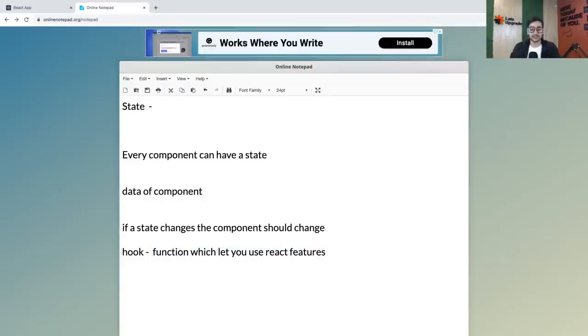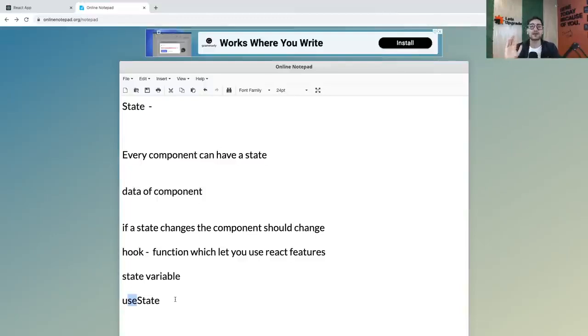And guys, to create a proper state variable, you have to use an inbuilt hook which is available in React, which lets you connect to the React state feature. And the name of that hook is useState. So guys, never get confused with hooks. Hooks are nothing but functionalities which let you connect to the React features. That's all. And they have a very specific naming convention. They will always be named like this: use and the name of that particular feature. So useState. In future, you will see useEffect, useLayoutEffect, useRef. So whatever feature you're using, use and the feature name.